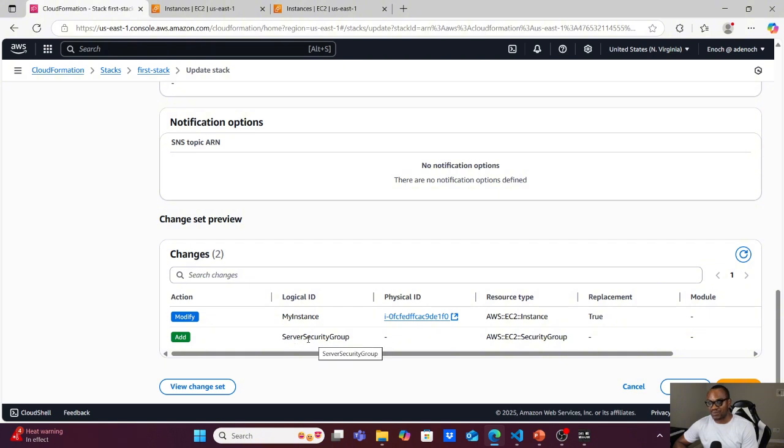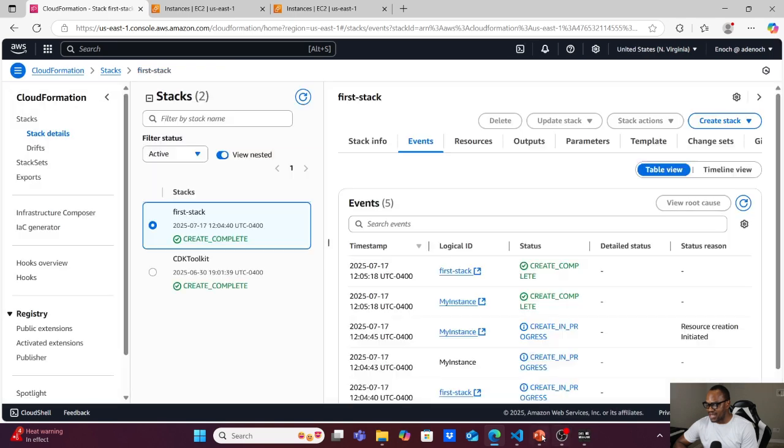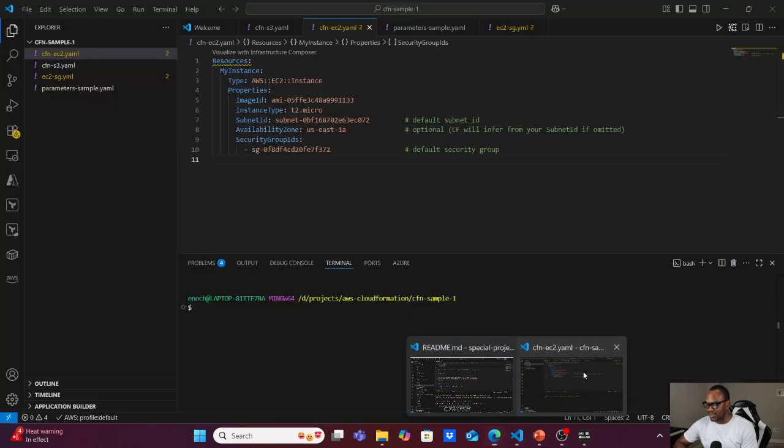It will also be creating a new security group for us. So this is the ChangeSet, and anytime you're making an update, you always see this modification, and you can give your approval if this is okay by you. So I'll just click submit, and let me go and show you this code.